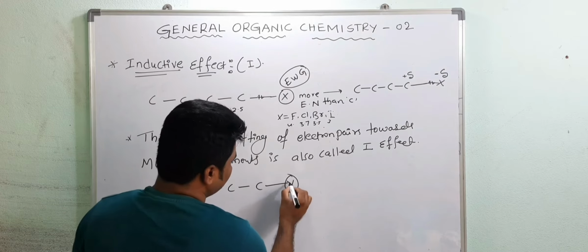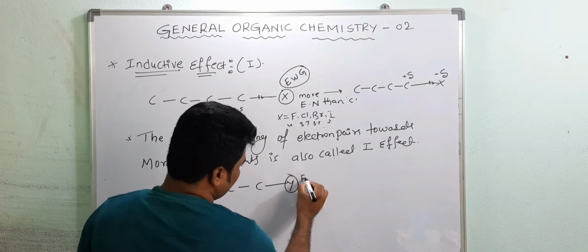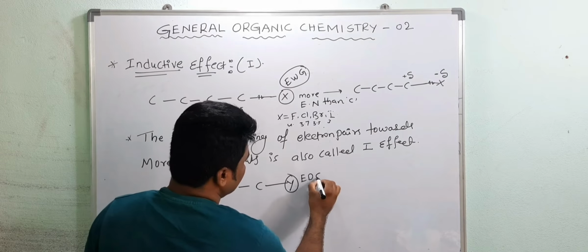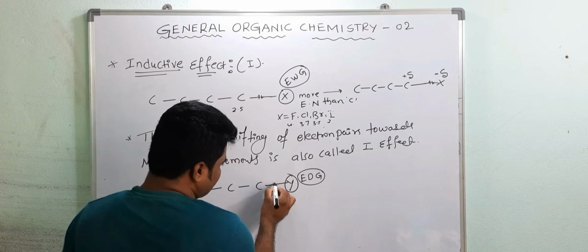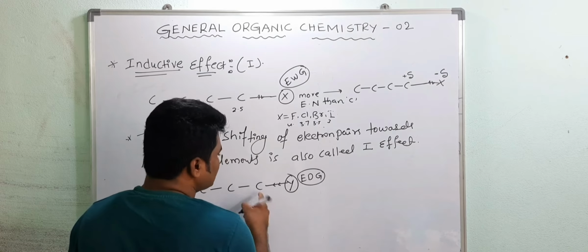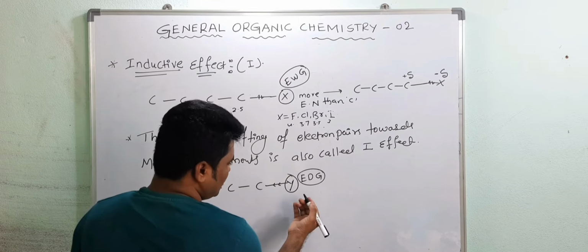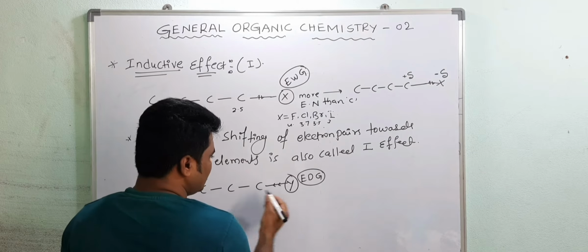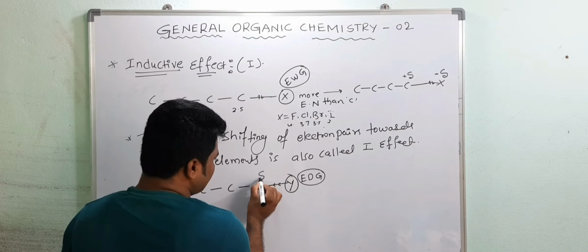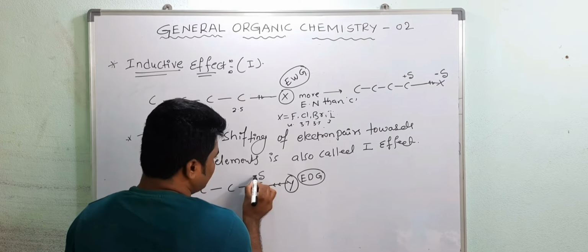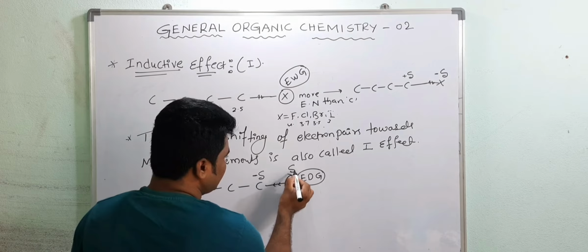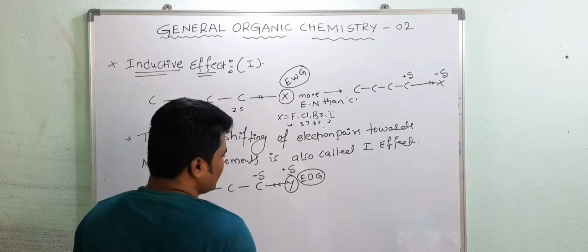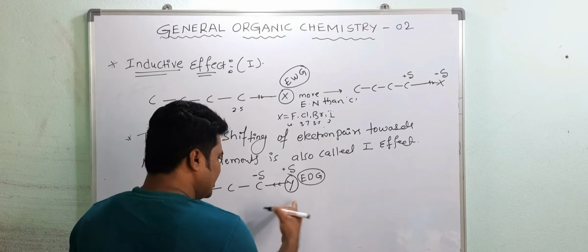Now just consider this is an electron donating group, so it pushes the electron towards the carbon atom. Now this carbon gets partially positive charge, and this gets partially negative charge, and this will partially get positive charge. Here this is also inductive effect.